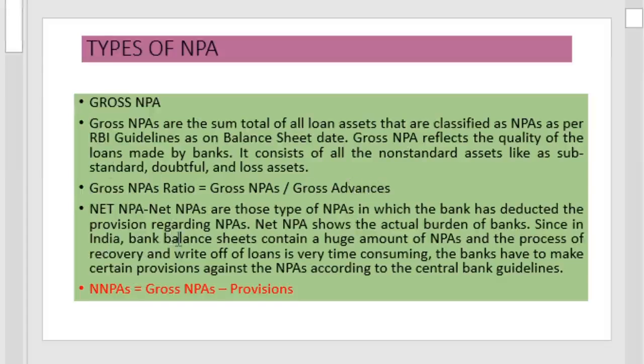Net NPA is that type of NPA in which the bank has deducted the provisions regarding NPA. Net NPA shows the actual burden of the bank. Since in India the bank balance sheet contains a huge amount of NPA, and the process of recovery and the right of loan is very time consuming, the banks have to make certain provisions against the NPA according to the central bank guidelines, that is, gross NPA minus provisions. They have to manage it from accumulated profits or other sources, and if we deduct this provision from the gross NPA, what we get is the net NPA.